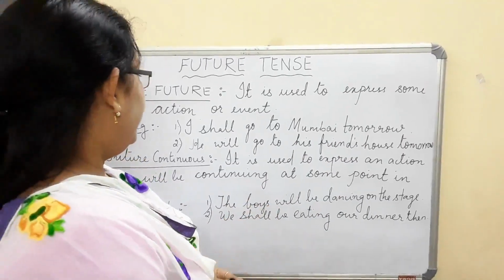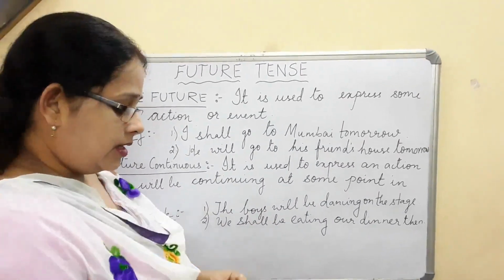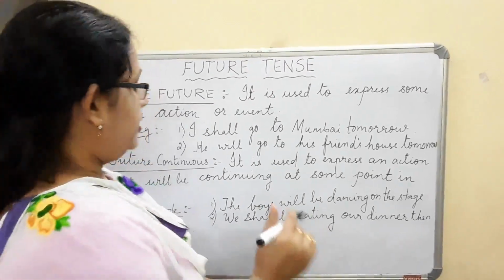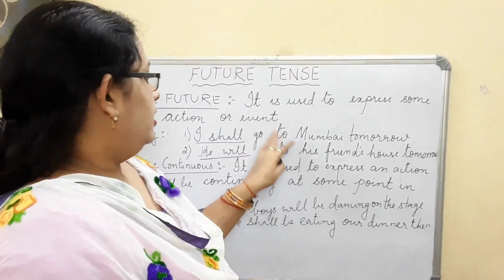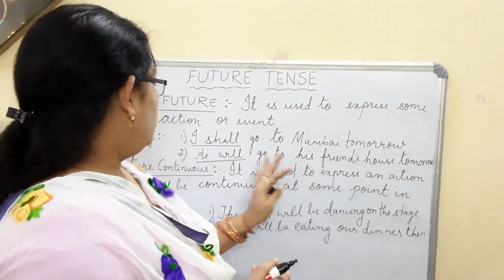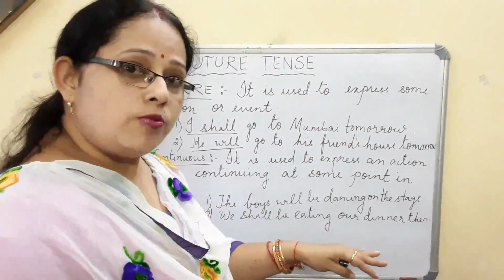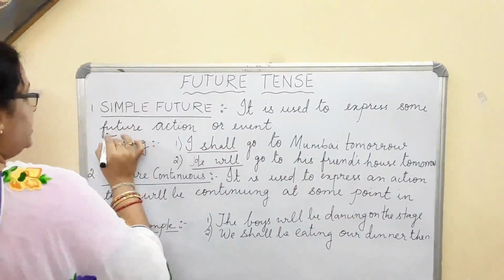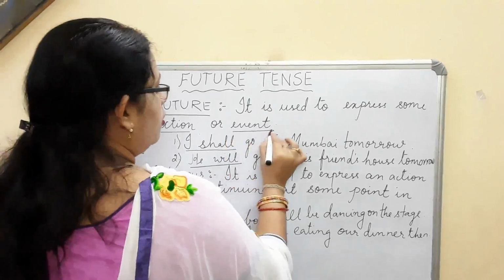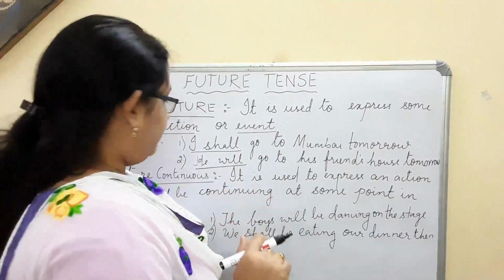Again we can say here the words first person, second person, third person as you have read. I shall, he will. I shall go to Mumbai tomorrow. He will go to his friend's house tomorrow. This is going to happen. It has not happened yet. It is explaining about the future action or the event that is going to happen.